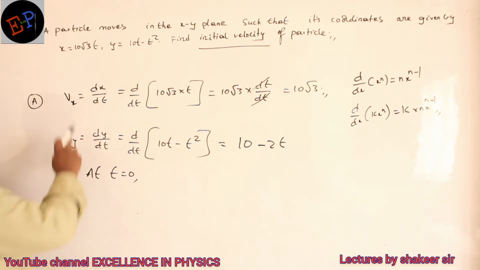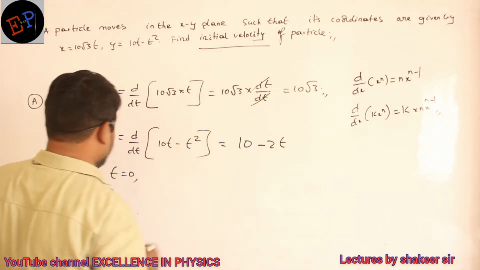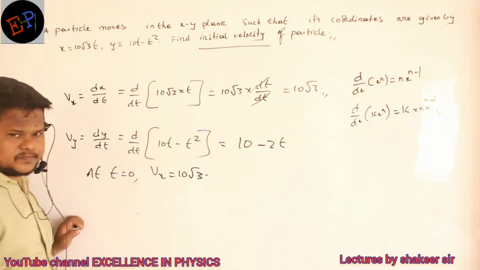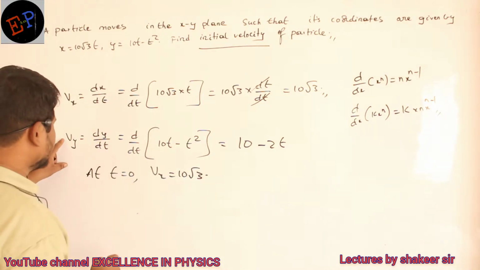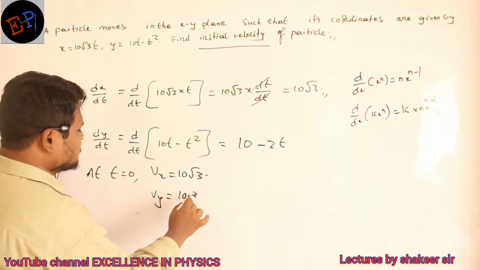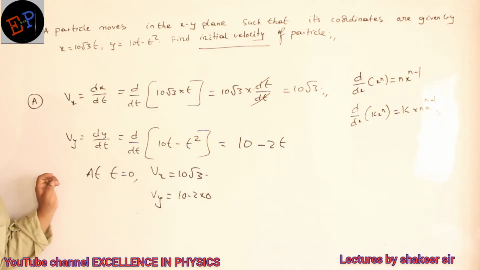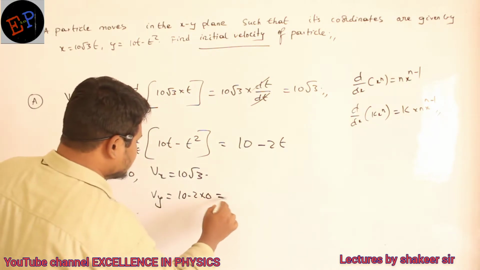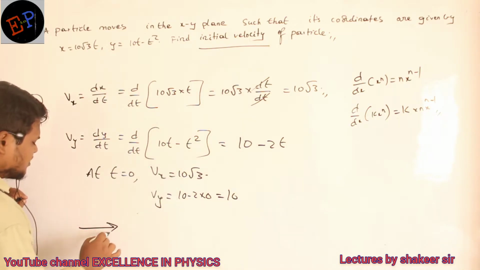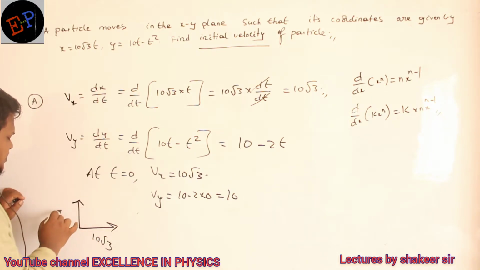In the velocity along the x-axis there is no time term, so Vx is 10 root 3. Similarly, at time equal to 0, Vy is 10 minus 2 into 0, because I have to substitute 0 for t. So the answer is 10. Velocity along the x-axis is 10 root 3 and velocity along the y-axis is 10.